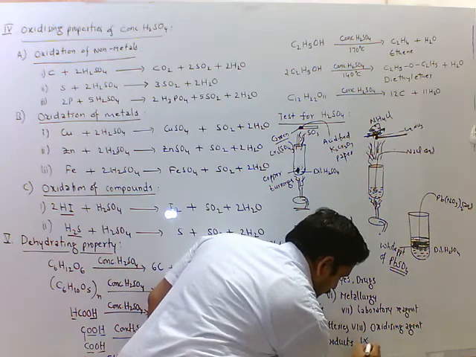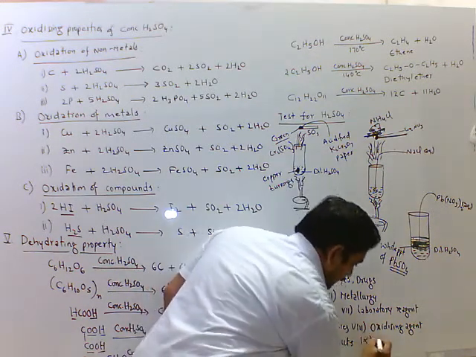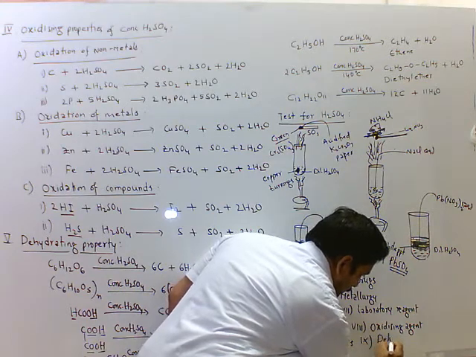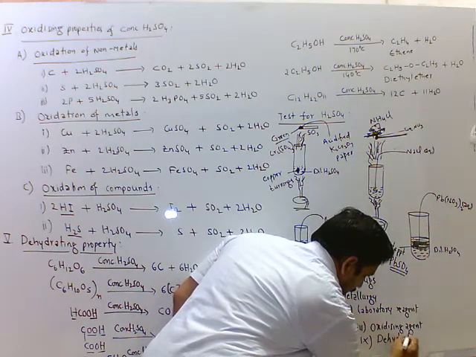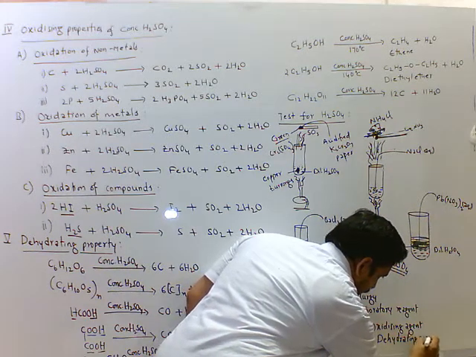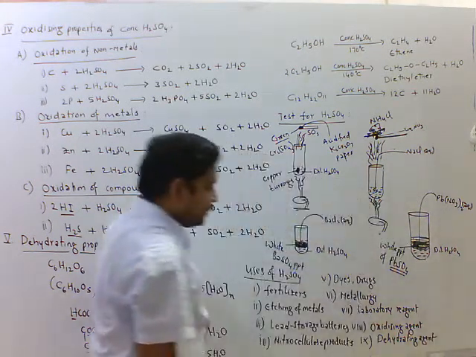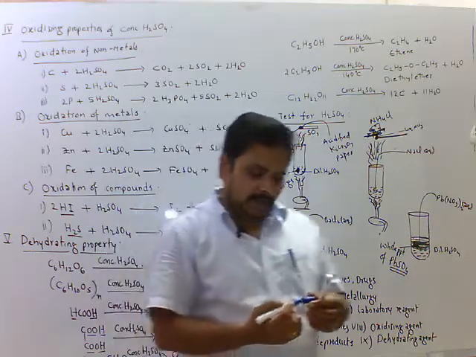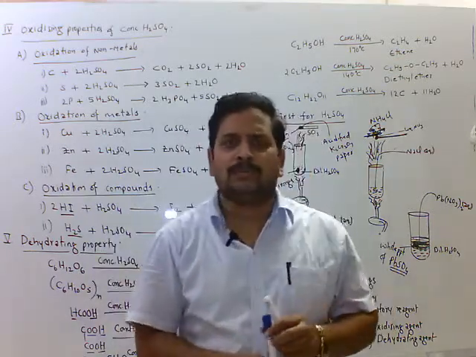It is used as a dehydrating agent. These are the uses of sulfuric acid.